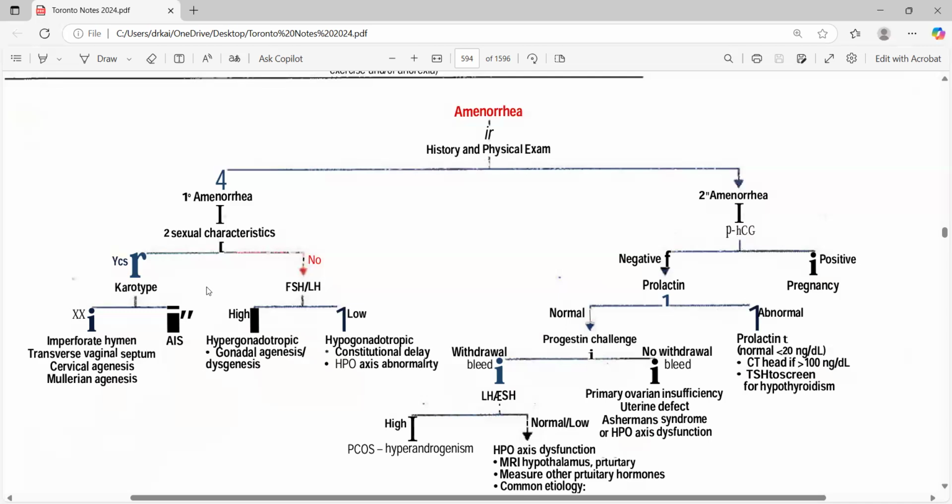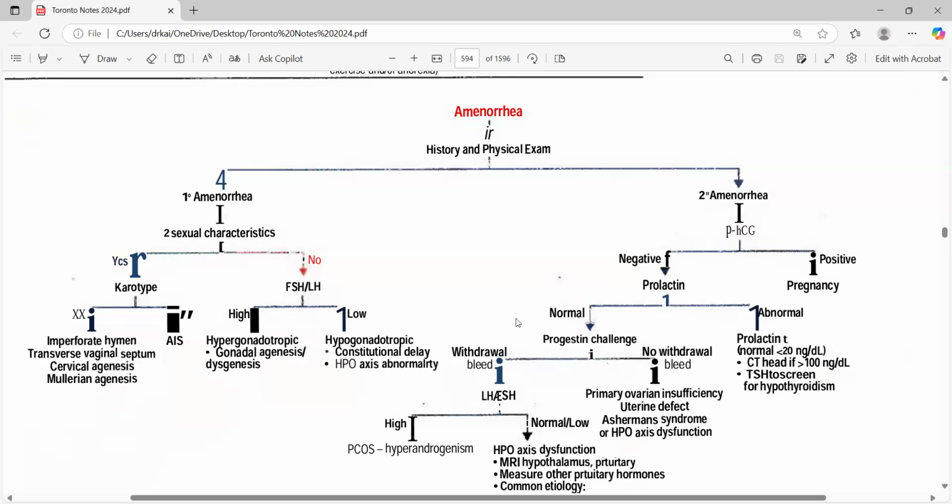That's something very genetic. So we go for imperforated hymen, cervical agenesis. That's what we directly jump into. But now we are talking about the secondary sexual characters not being there. Then what's your investigation of choice, or how will you approach that case? Go for FSH and LH, on the basis of secondary sexual characters, which are the breast and pubic hairs and all of those.